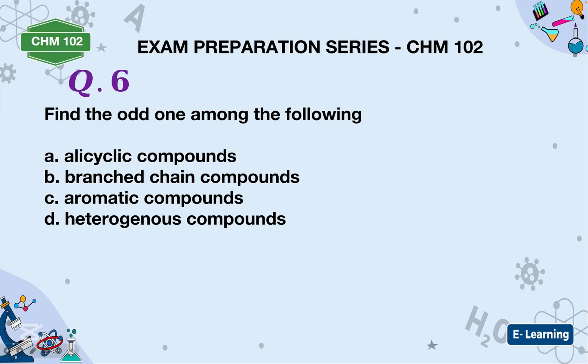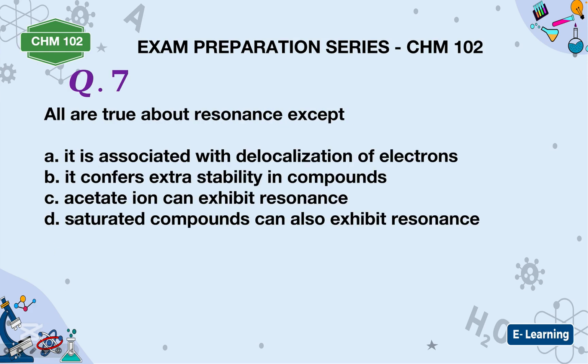Then the next one, find the odd one among the following. We have alicyclic compound, branching compound, aromatic compound, heterogeneous compound. There's nothing like heterogeneous compound. We only have heterocyclic. All right.